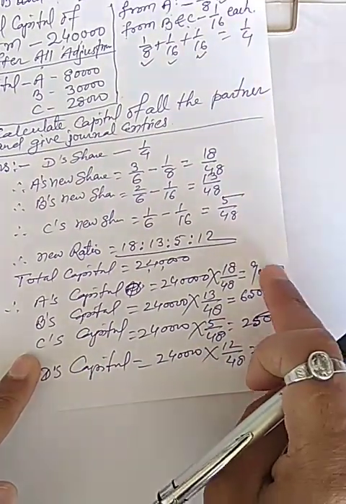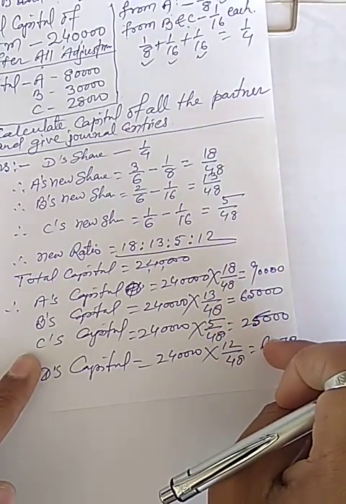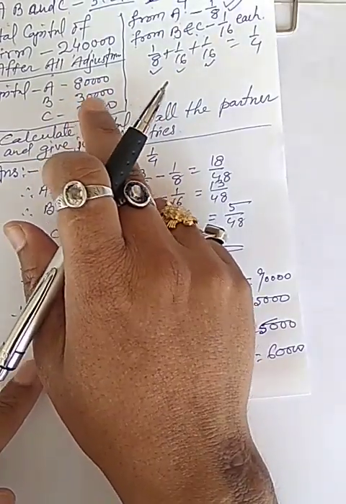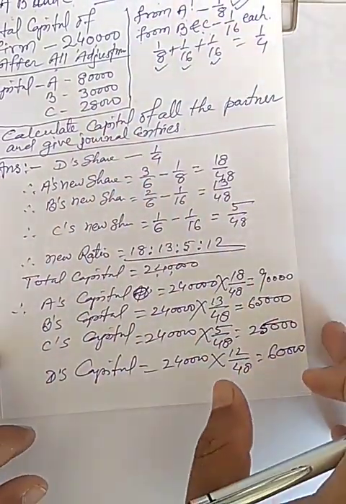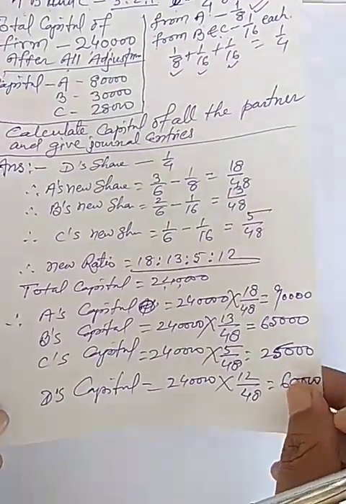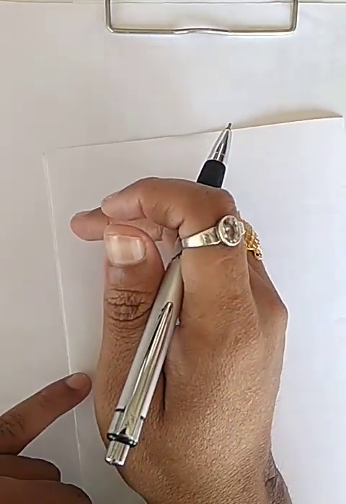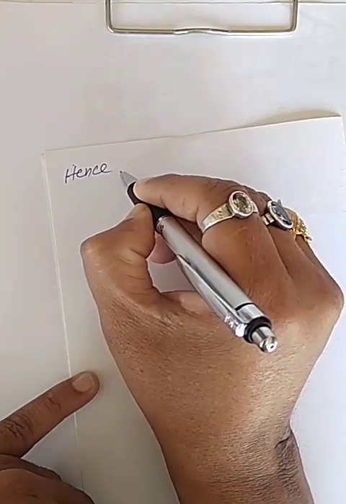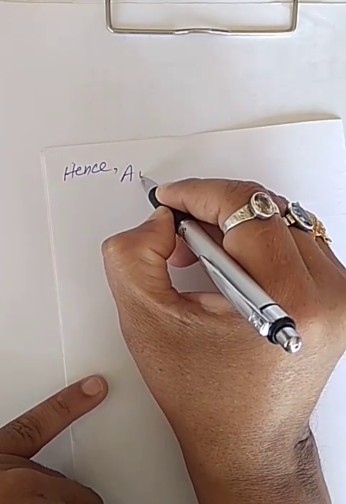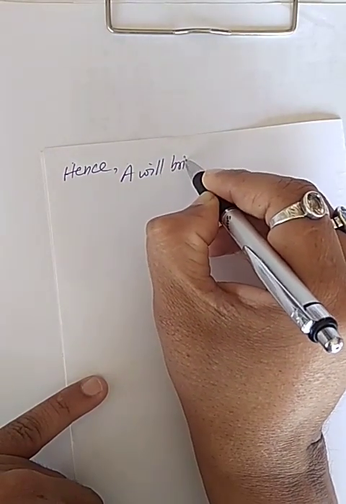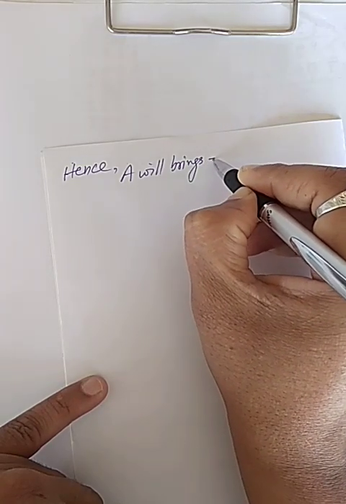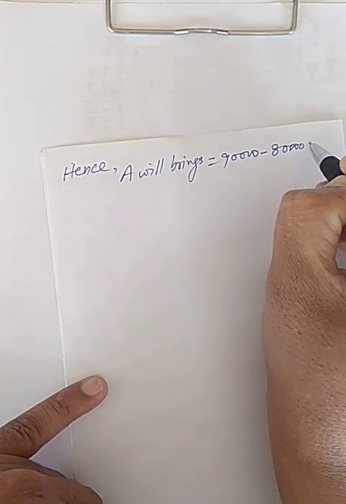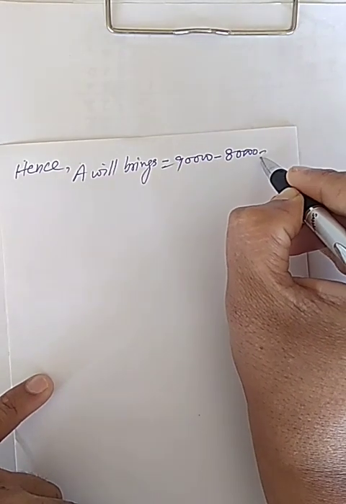Now the new capital of the partners has been calculated, and the old capital of the old partners is also given. Hence A will bring equal to 90,000 minus 80,000 equal to 10,000.